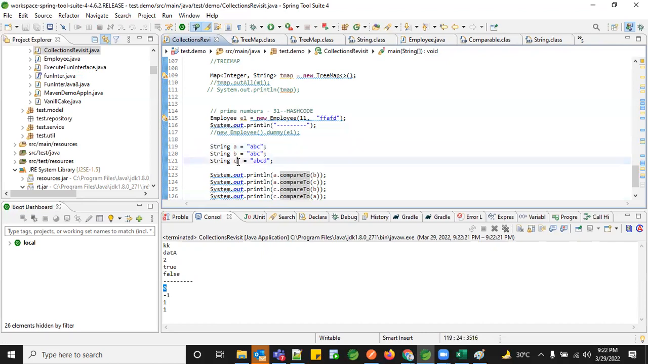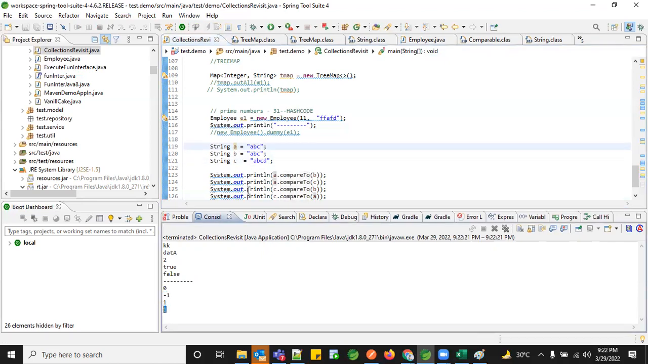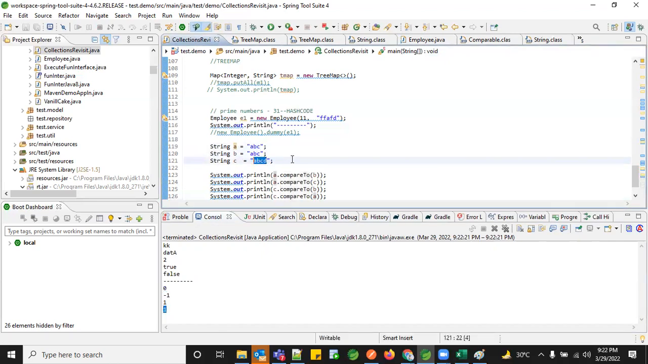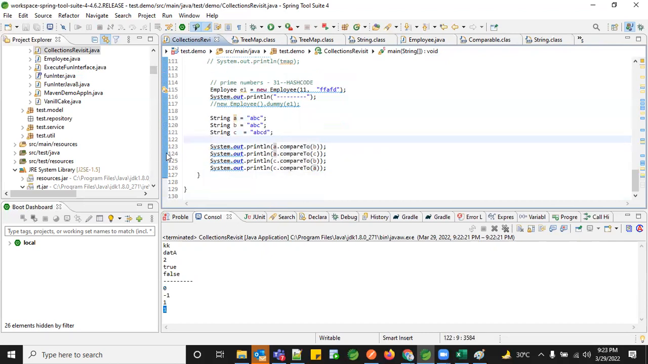Same thing when I'm doing C over A, I get a positive value because my string is already higher. When I'm comparing it, I get a difference, but it's not on the negative side. It is more on the positive side. Okay, if I need to compare this right now.